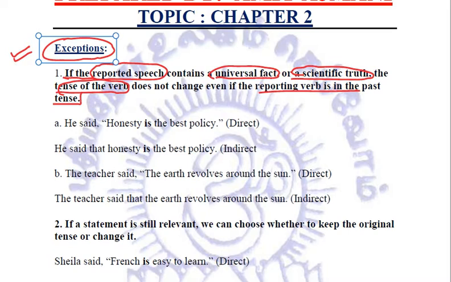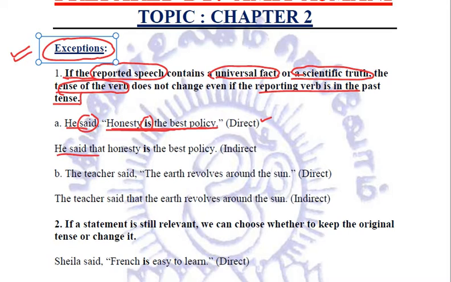For example, he said honesty is the best policy. This is in the direct speech. The reporting verb is said, which is in past tense. So as per the rules above, this present in the inverted commas should be converted into past, but because this whole sentence is a universal fact, honesty is the best policy, we will not change the tense. We cannot say that honesty was the best policy and nowadays it is not. No, it is a universal fact. So we will just convert it into indirect by writing the same tense.